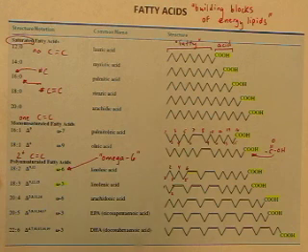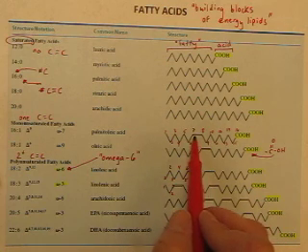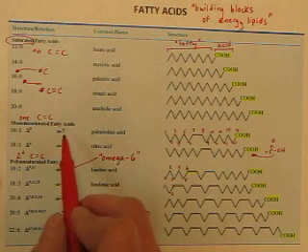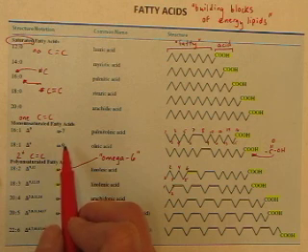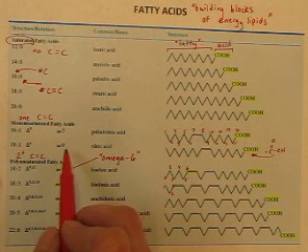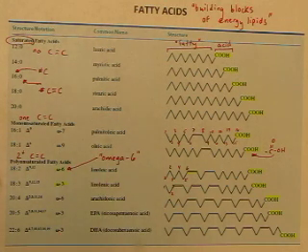The fatty acids that your body cannot make, that must be in your diet so that you can have them, are called essential fatty acids. These are essential fatty acids. Omega-3 and omega-6, these your body cannot make, and so they must be in your diet. So we can still classify this omega-7, omega-9, but if we wonder why we don't see omega-9 supplements at the grocery store, it's because your body can make that fatty acid. This notation here we won't be using, so you don't need to pay attention to this.